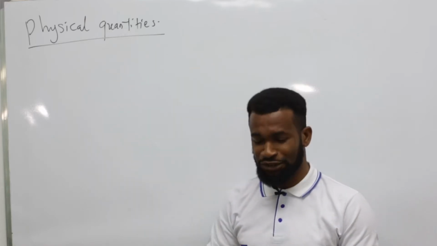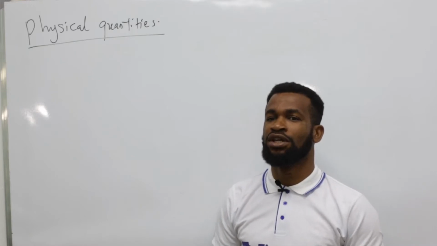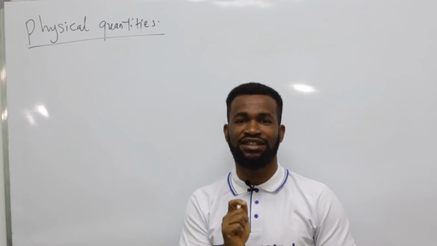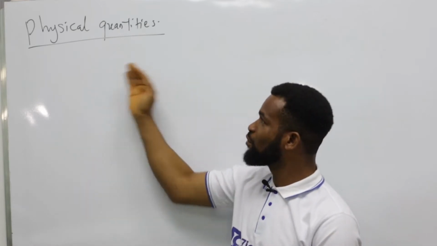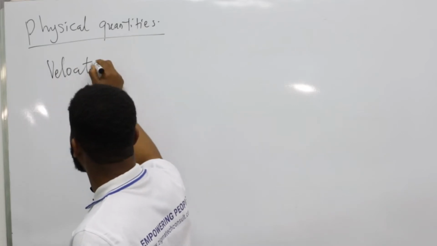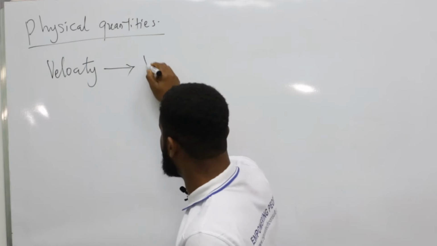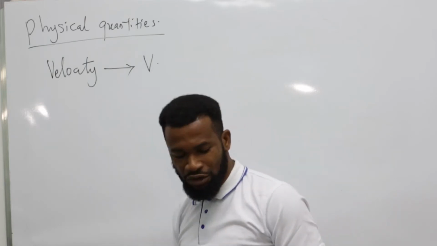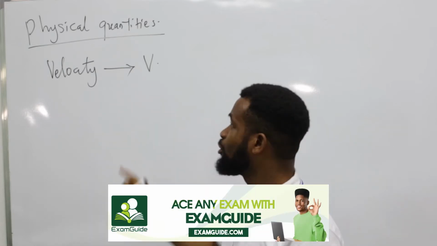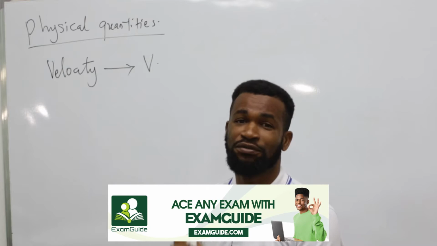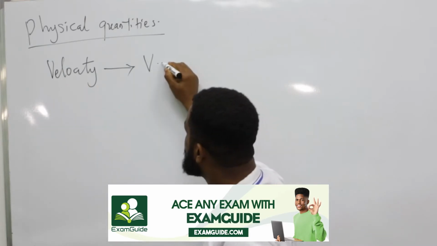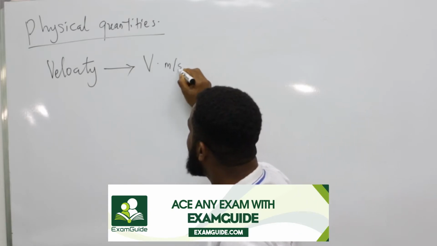Now let me tell you, in fact, let me just beg you, on no account will you solve any problem in physics without writing its unit. Because for this quantity, for example, when we talk about velocity, which is V, what makes this V what it is? Somebody can come and call it volume. Somebody can come and call it Victor or Vincent. But what makes this V to be velocity is what is called the unit, which is meters per second.